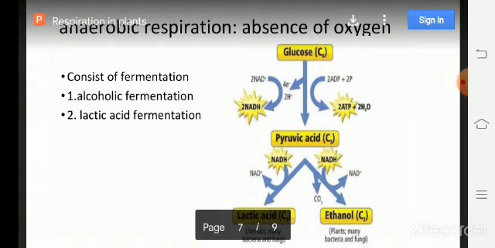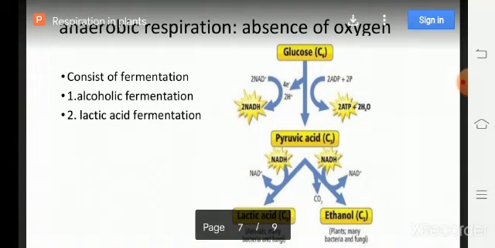Next we will move on to anaerobic respiration, also known as fermentation. It is an incomplete oxidation of glucose into simpler substances in the absence of oxygen, with the release of a small amount of energy.